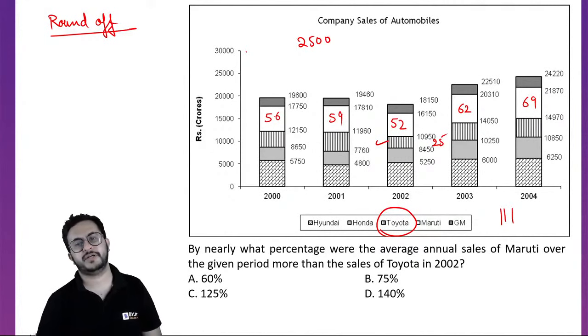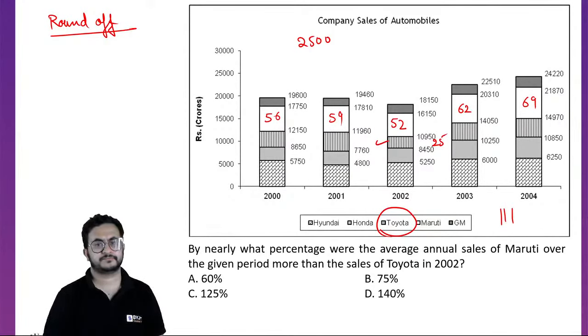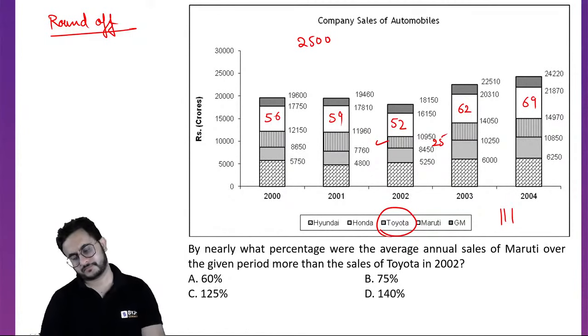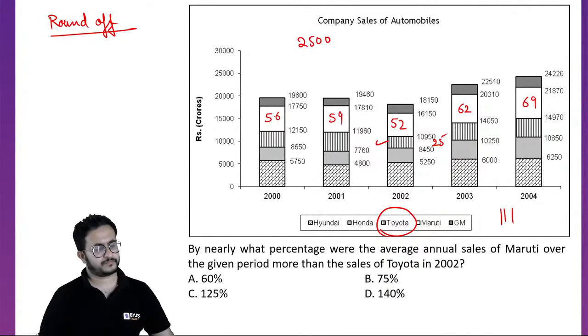You can just take 25 also for simple calculation. The average is how much percent more than the sale of Toyota in 2002.